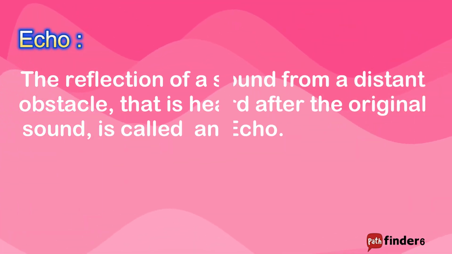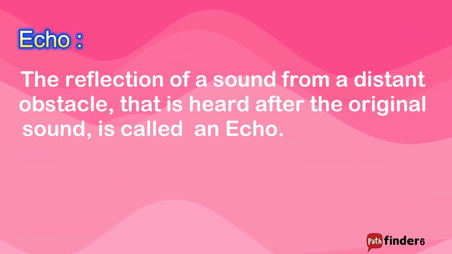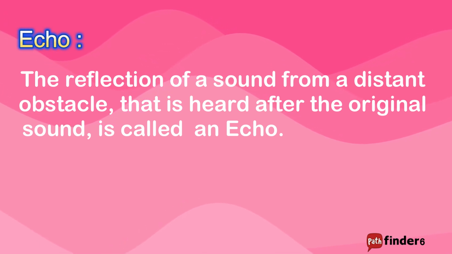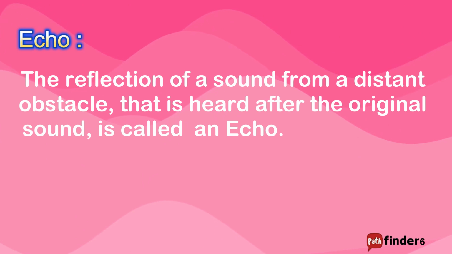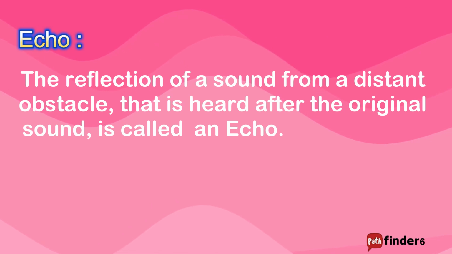Definition of echo: the reflection of a sound from a distant obstacle that is heard after the original sound is called an echo. Here, distant obstacle means an object or surface that is located far away from the source of sound. Echo is observed when you shout in a large empty room or in open or large spaces like hills, walls or buildings.